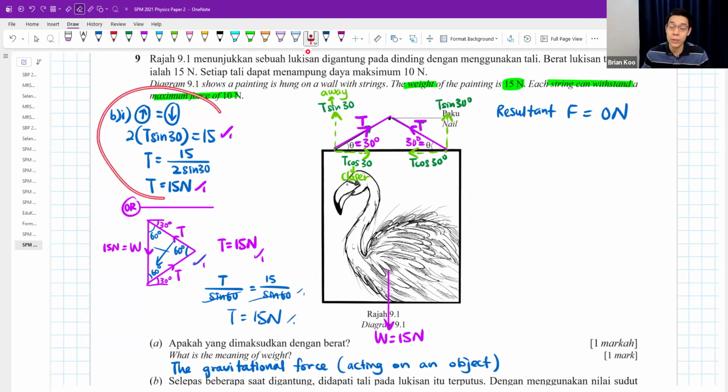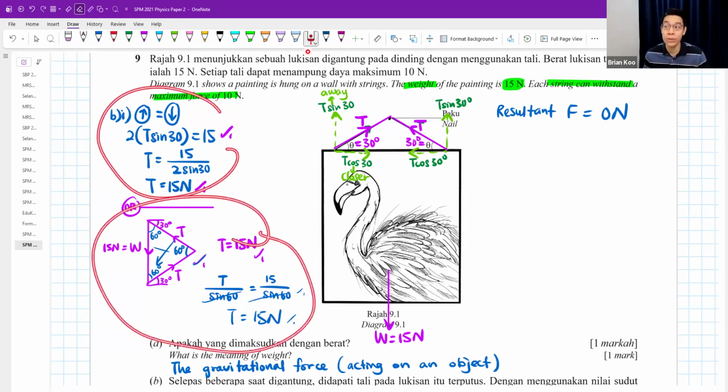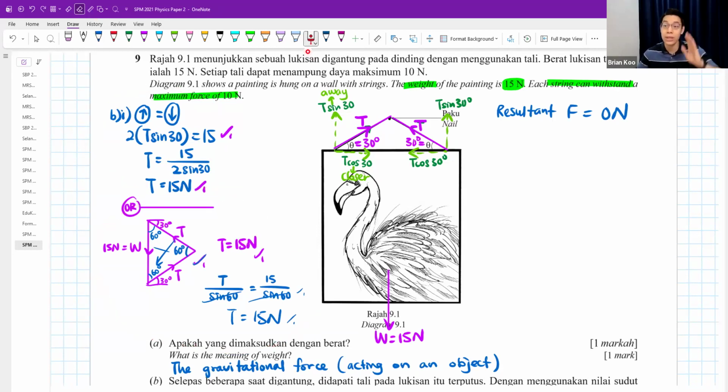That's why you could do all this working, because you know that they are in equilibrium. You know that the force pointing up and down are equal. That's why there's no resultant. The resultant force is 0. Okay, you get 1 mark here.